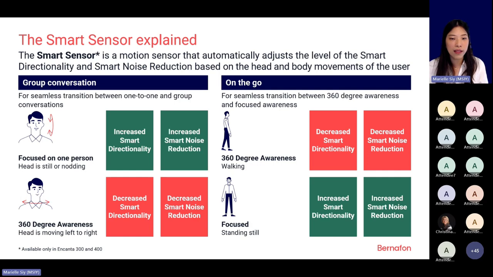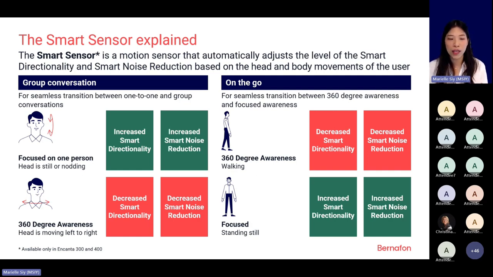When the talker's head then begins to move from left to right or right to left, then the directionality and noise reduction goes down and returns to the default. So that means that instead of focusing on one direction, they are better aware of all the speakers around the client. So as an example, in the Encanta 400, the default for directionality is medium. And it's the same for noise reduction. It's also medium.